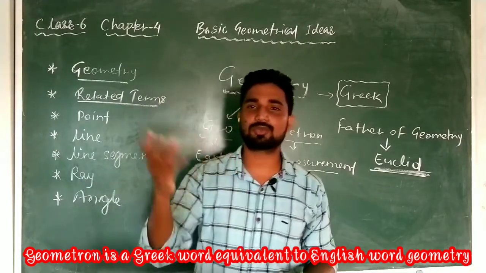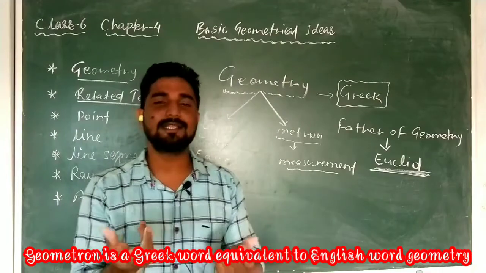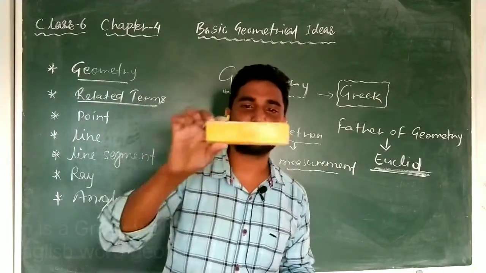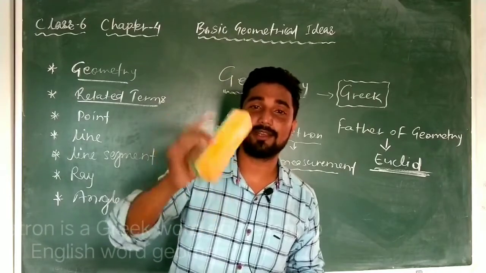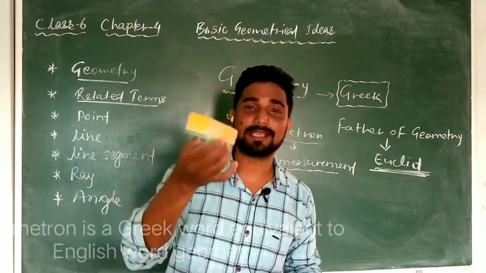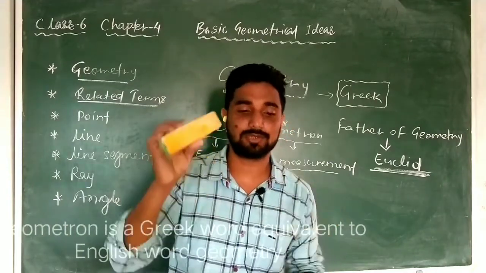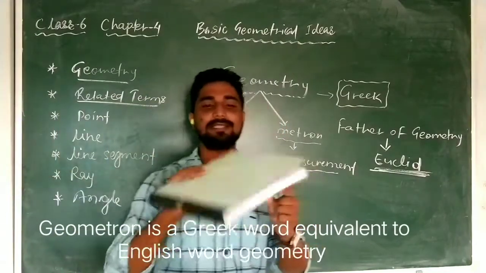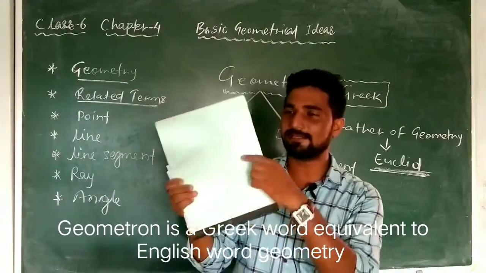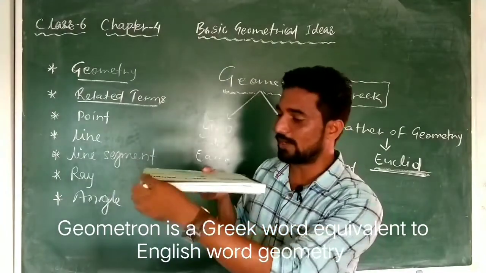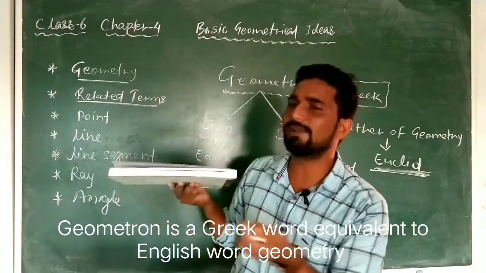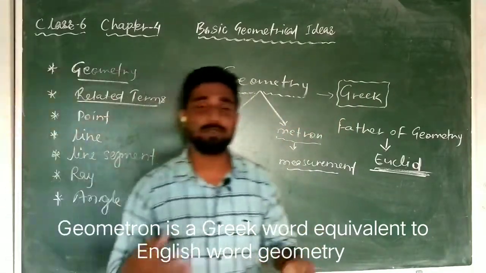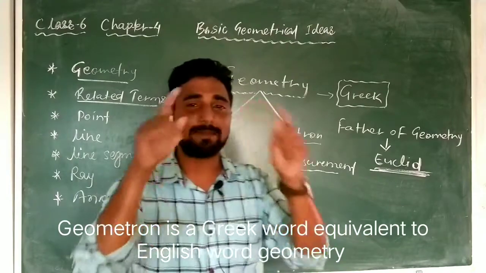You bring your school tiffin box, which has a shape, so that is related to geometry. This is a duster, and you can say this is also geometry, because it has a shape and size, so we can measure it. I have just kept this lesson plan here for you. You can see the shape and size it has. This is called a line segment, we will read it. Everywhere, the mobile phone you have, its shape is geometry.